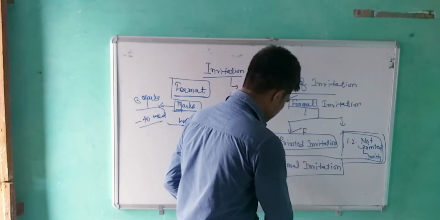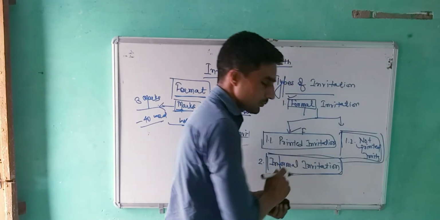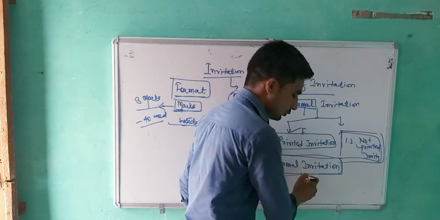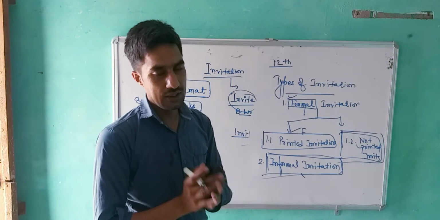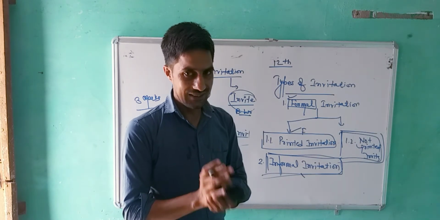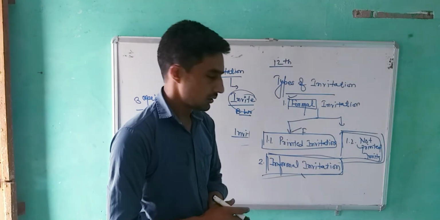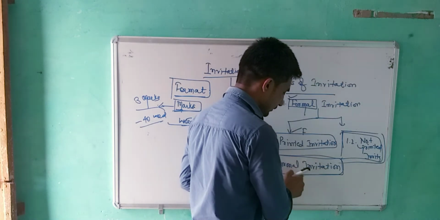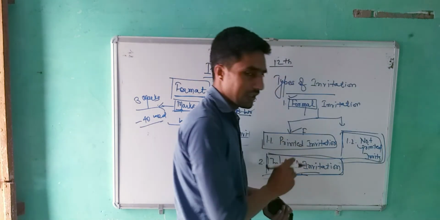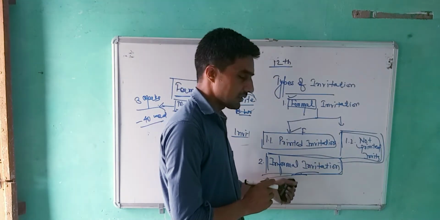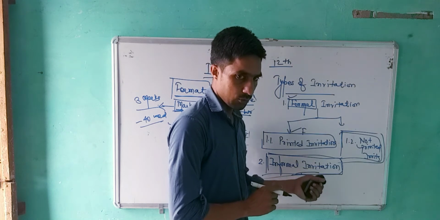And informal letters are the types of letters written to relatives and close friends, in a relation, that may be brother, sister, father, mother, and in this way we also invite our close friends. Such types of invitations are known as informal.